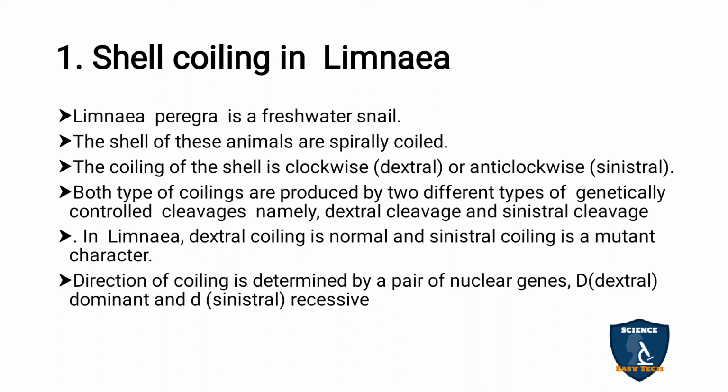The direction is determined by genes, for dextral or sinistral, governing these characters. Capital D is for dextral and it is dominant, and small d is for sinistral and it is recessive.